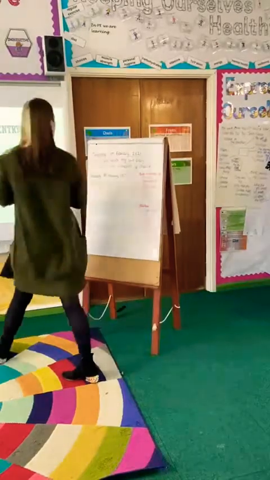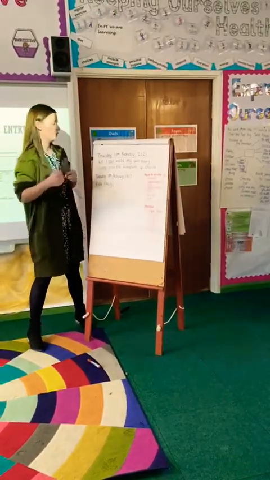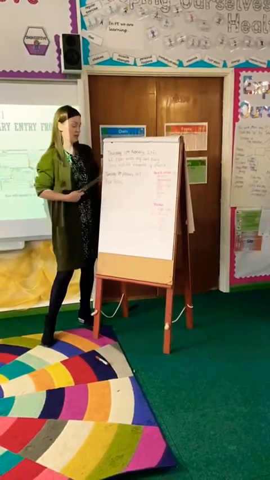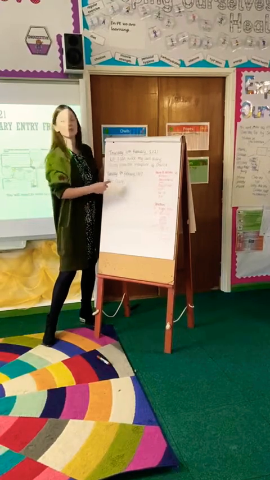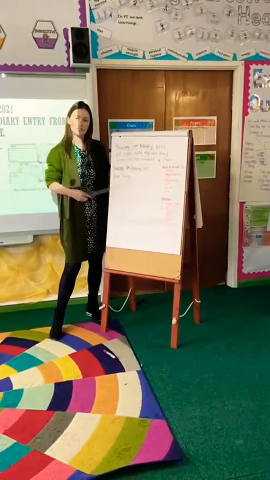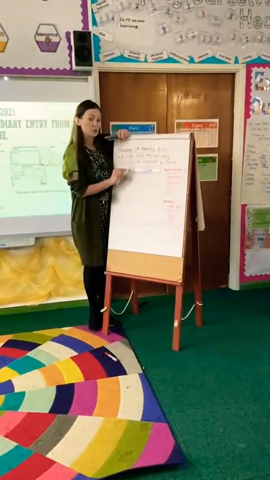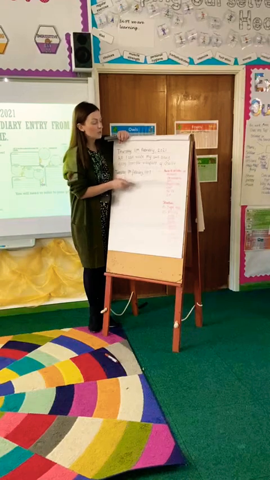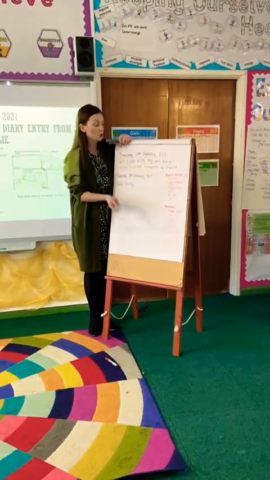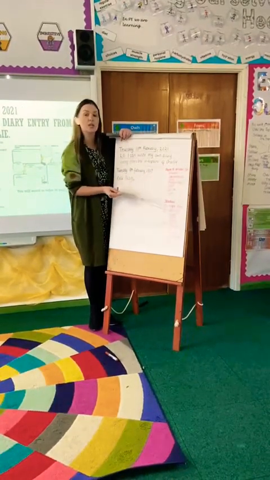On my board, I've got the learning objective: I can write my own diary entry from the viewpoint of Charlie. I've made up a date because I'm following the structure of a diary entry, so I've just put Tuesday 9th February 1917, as long as it's within that period, and I've put Dear Diary. I've also put a little success criteria down the side of my page, which would be a good idea for you at home, because I always say to my children, make sure you are ticking off those bits that you've included as you go.